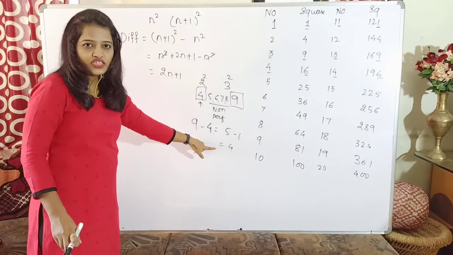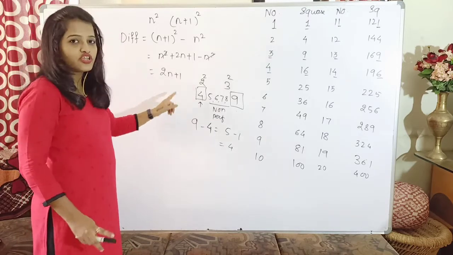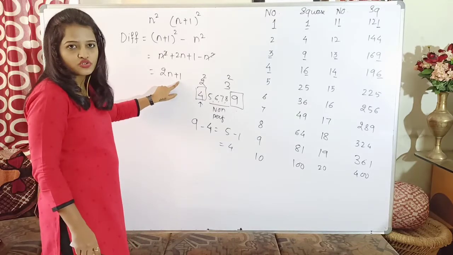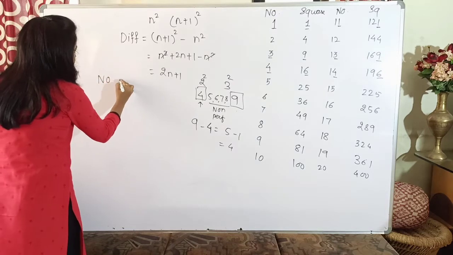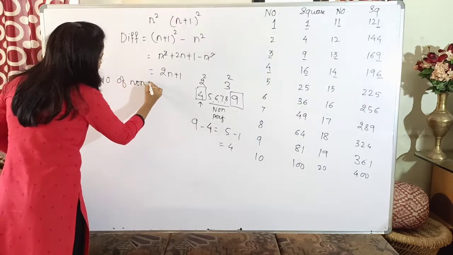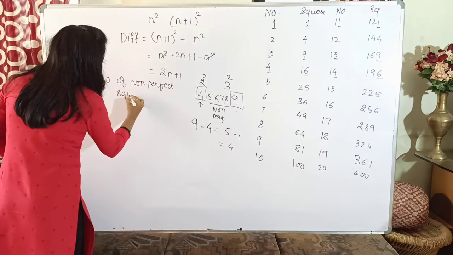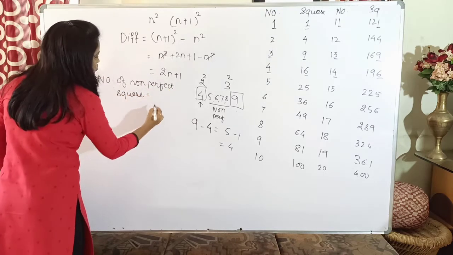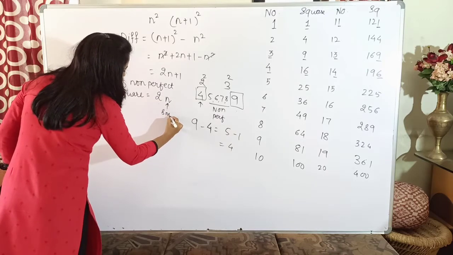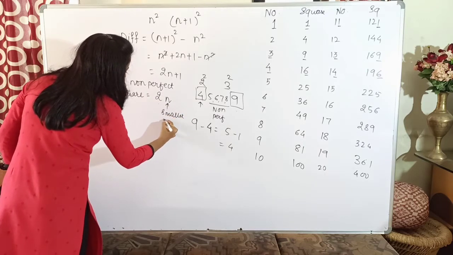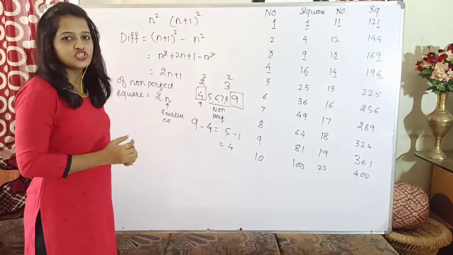But as we have seen here, the upper extreme was not getting subtracted, and hence I have to subtract this 1 also, which will give me that the number of non-perfect squares between the squares of any two consecutive numbers is equal to just 2 times n, where n is your smaller number. The same concept which we have applied here: n is your smaller and n plus 1 is your greater.